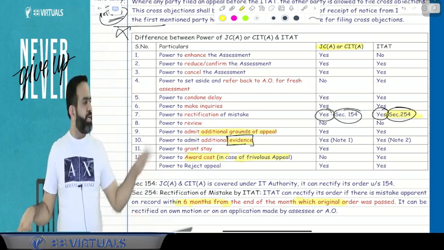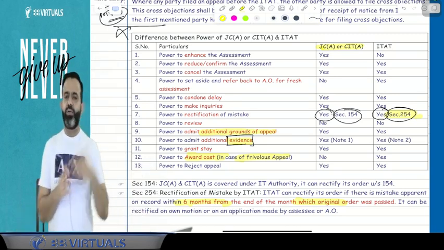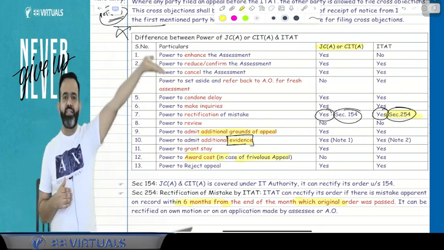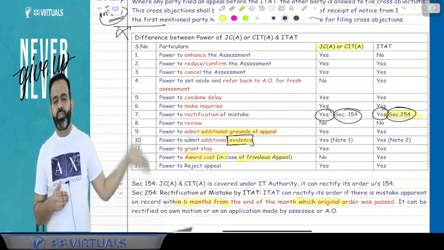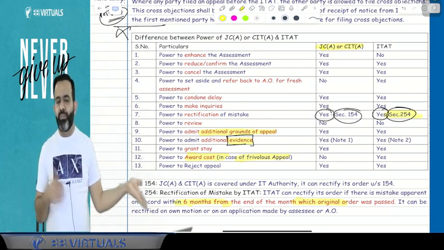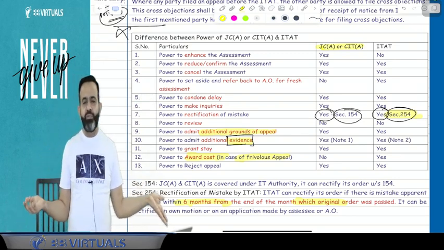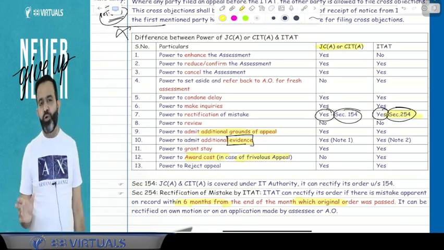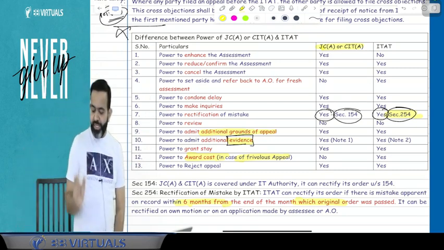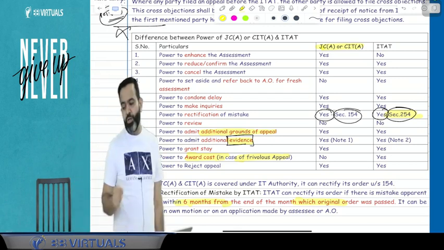So suppose for example the department filed an appeal, then the assessee can request, sir, this case is already decided by the Supreme Court. Again and again they are filing appeals just wasting my money and my time and my chartered accountant fees. Please ask them to pay me. So that is called award of cost. This power is with the ITAT. There is no power with the CIT appeal or JC appeal.